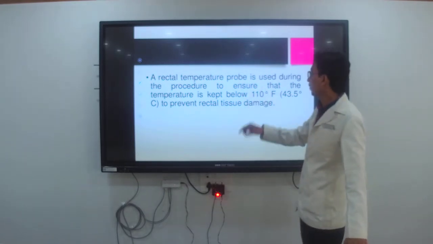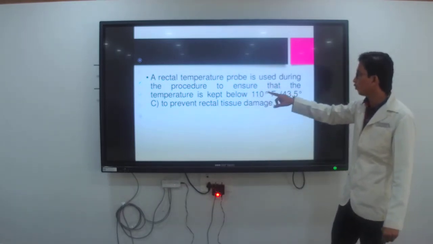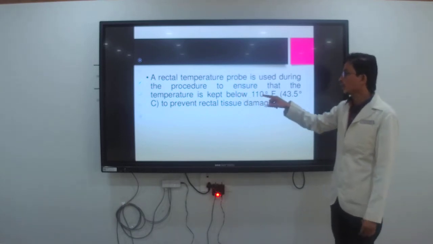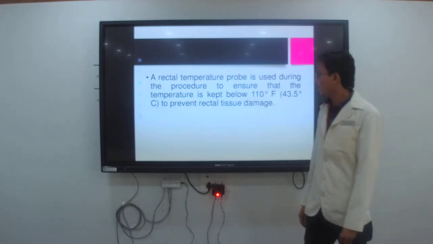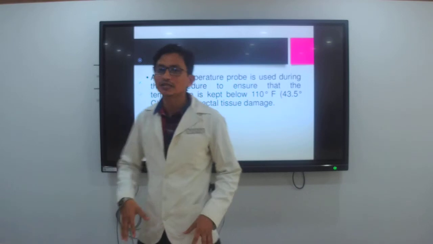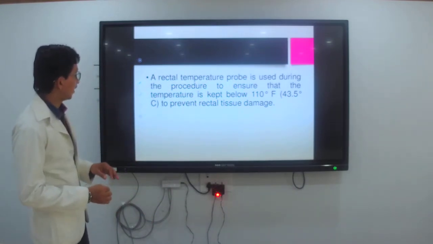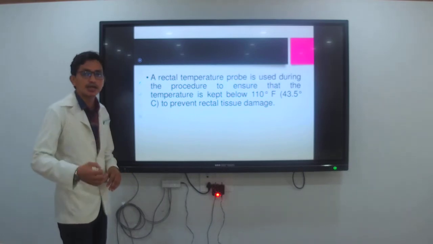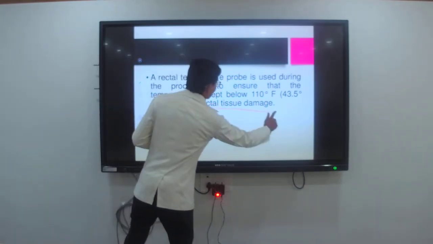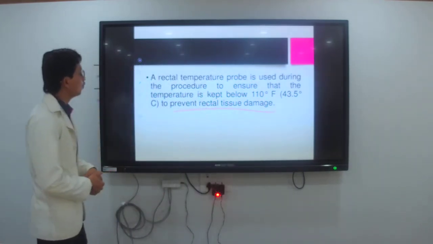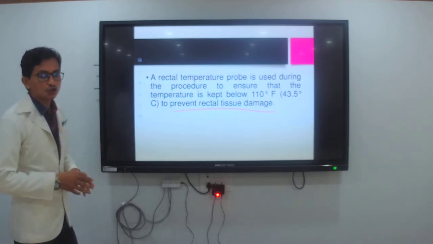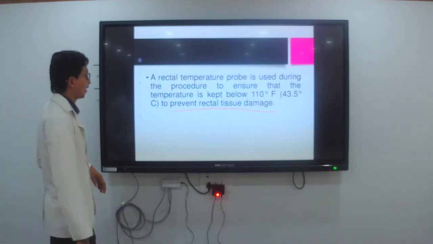The temperature should be kept below 110 degrees Fahrenheit to prevent the rectal tissue damage.